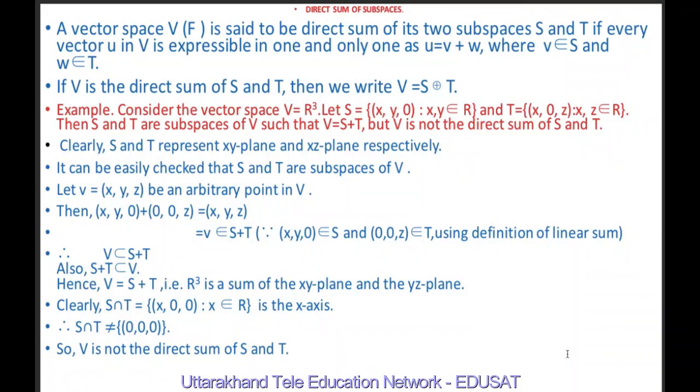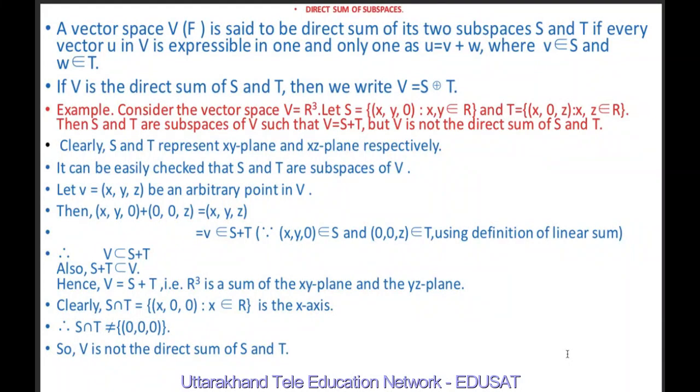Then S and T are subspaces of V such that V equal to S plus T. V is the linear sum of S and T, but V is not a direct sum of S and T. Clearly, because S is equal to (x, y, 0), S represents the xy plane. And T is equal to (x, 0, z), therefore T represents the xz plane. It may be checked that S and T are subspaces of V.